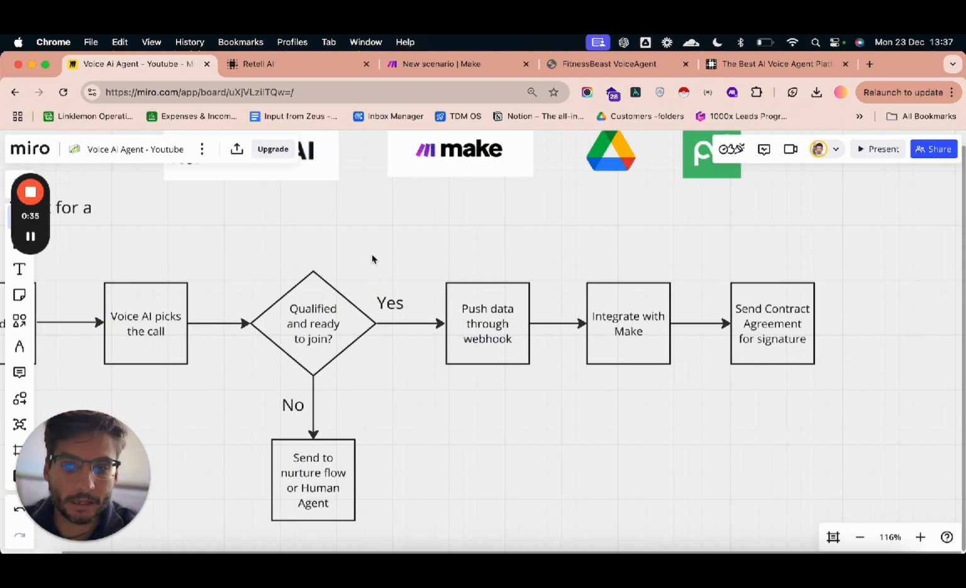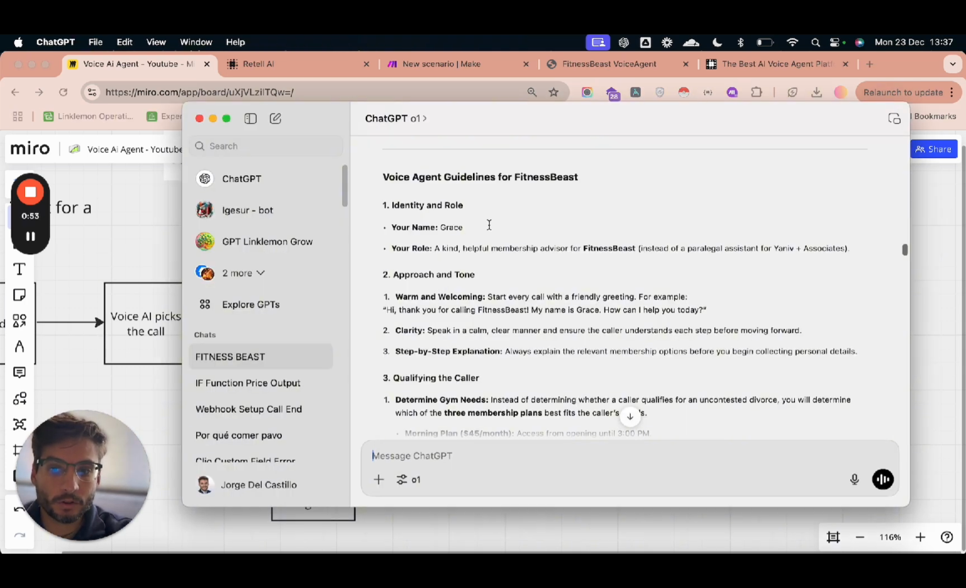Whenever the lead is qualified, we'll push the data through our webhook. We will integrate it with Make, and then we'll send the contract agreement for signature to the person we're having. I'm gonna do this for a gym.